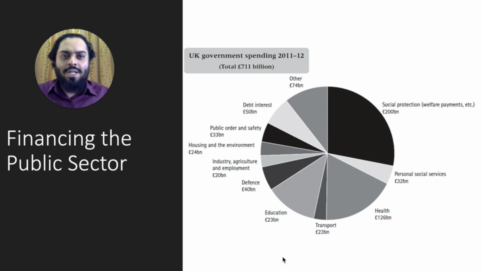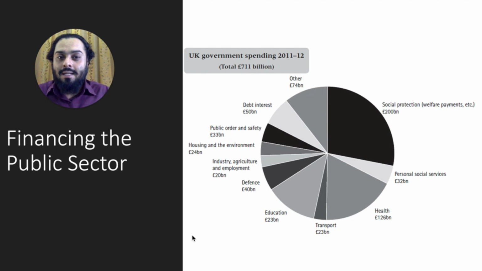Over here we have a pie chart showing government spending in the United Kingdom. The UK government is spending most of its budget on social protection, that is, on welfare payments such as unemployment benefits. Secondly, it is spending around a quarter of its budget on health, and around 23 billion pounds on education, which is a considerable amount of the total pie.